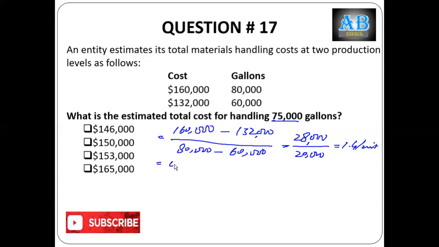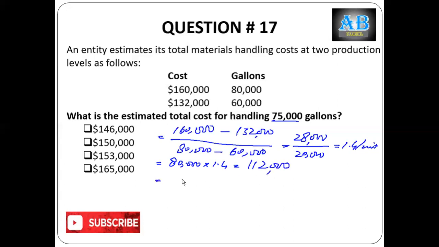Now calculate total variable cost at any activity level. Let's assume the higher activity of 80,000 times 1.4 is equal to 112,000.